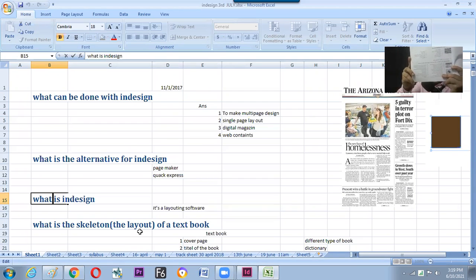Sir, this book is reverse. Does the video is visible? Sir, book is reverse, sir. It is in reverse.